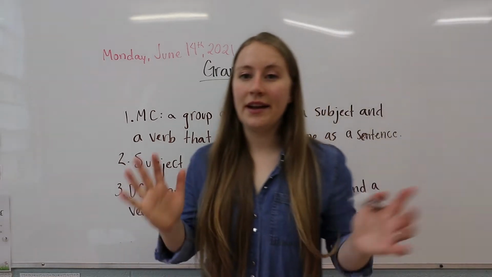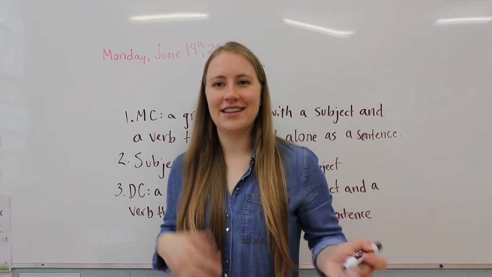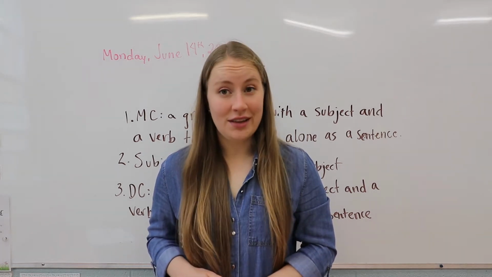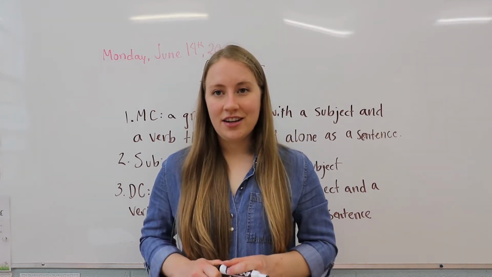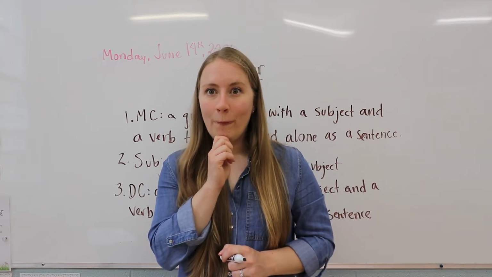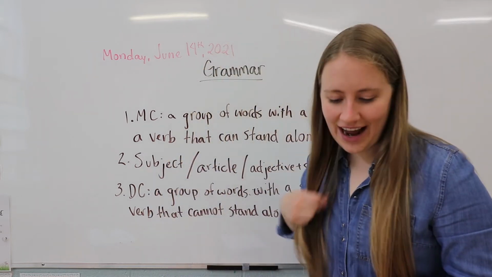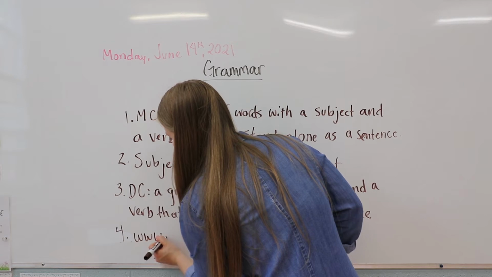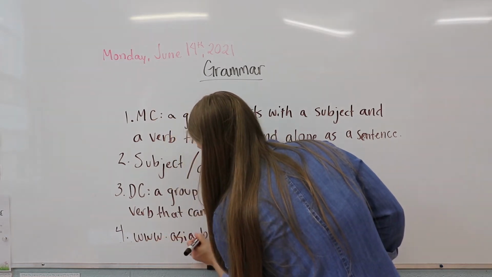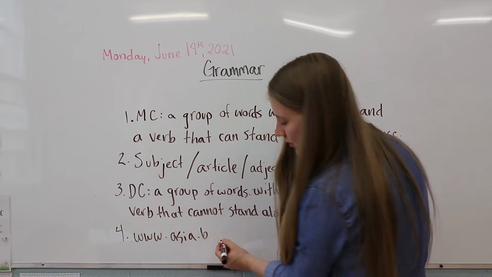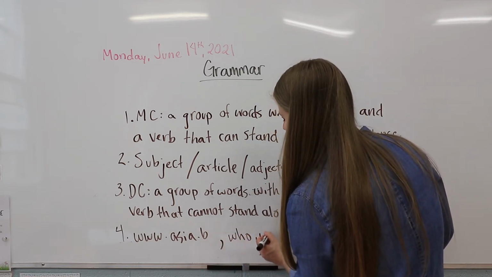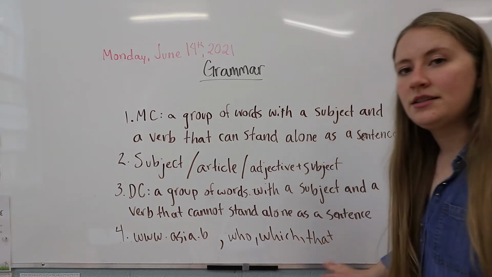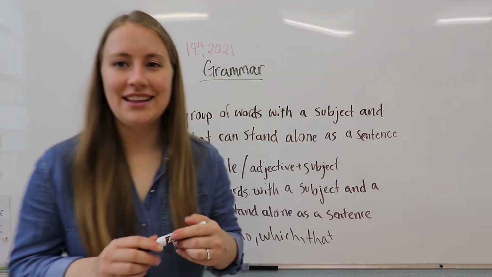Okay, so dependent clauses depend on main clauses, and that's how you can remember that. They can't stand on their own. Okay, but lastly, what do they start with? What do dependent clauses usually start with? These are our acronym. So the www.asia.b and the who, which. And that. We've often seen dependent clauses start with that. Okay, so you can write that down as well.